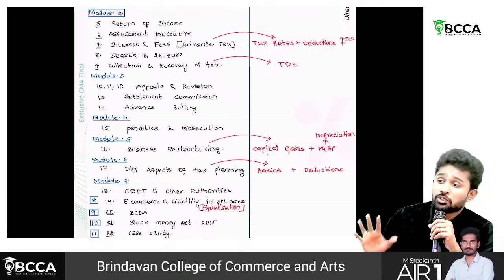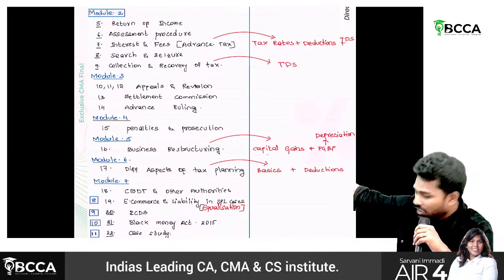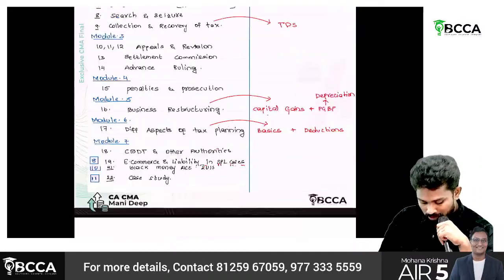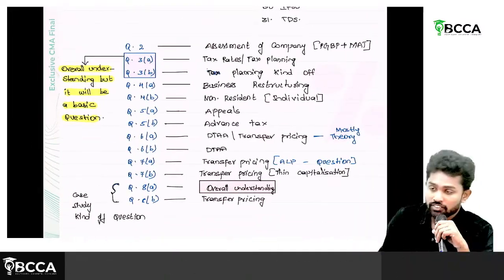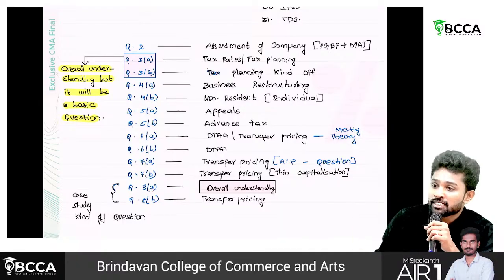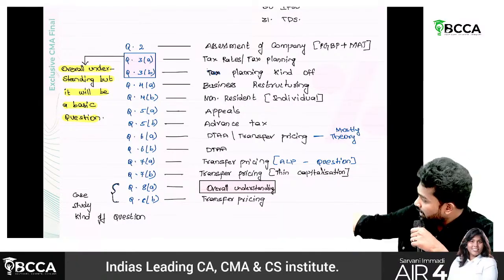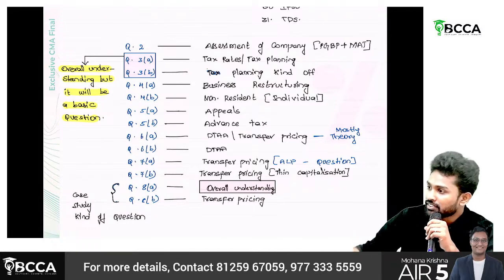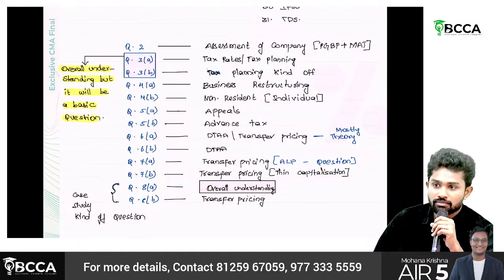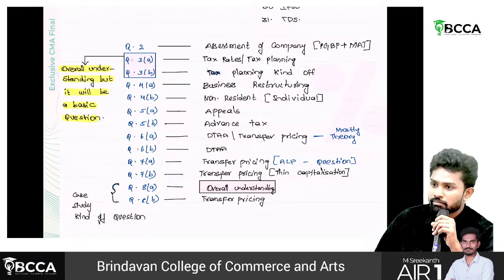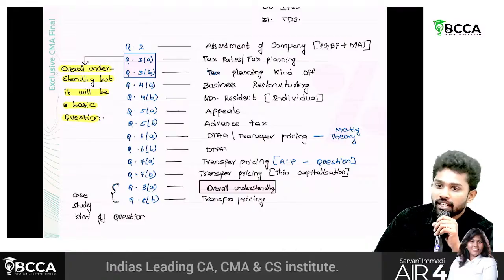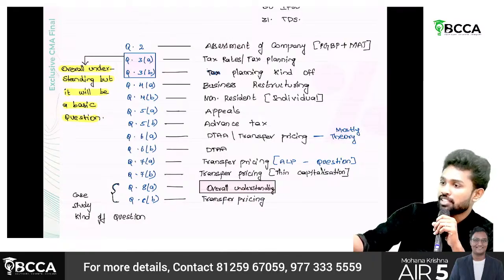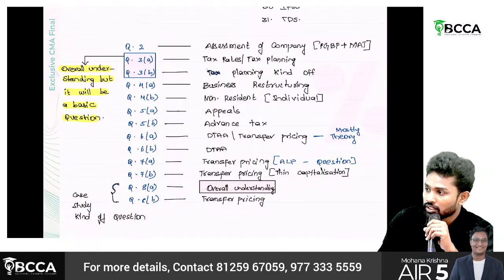Now what should be our approach, sir? Listening to the classes, looking at all this analysis, some students feel like, okay, then straight away I'll read business restructuring from the study material. Straight away I'll go and read DTAA and transfer pricing. The problem is they're always linked with the other chapters. You'll understand, but you'll be by-hearting things there. In the exam, it's not like they'll ask only the same point. They may ask a different point, then again you cannot answer.